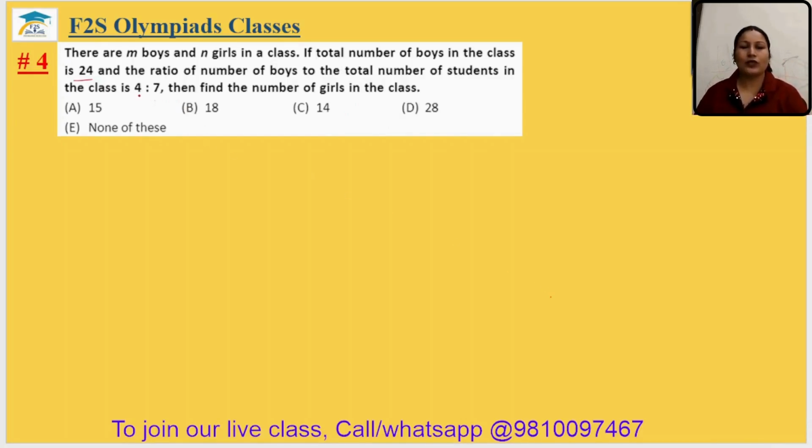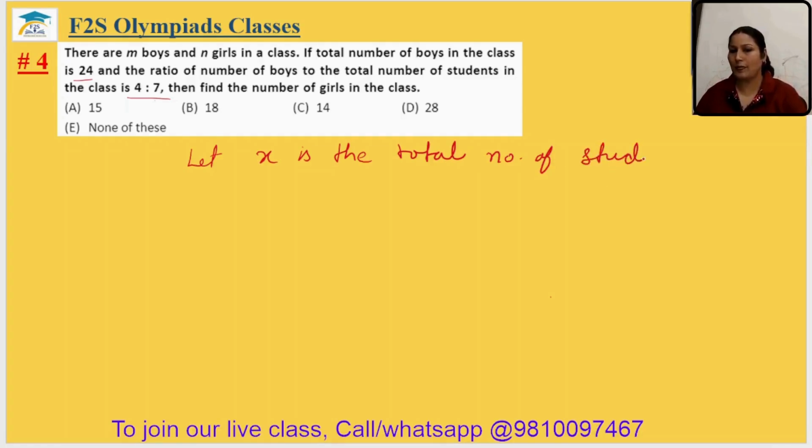So 4:7 is the ratio to the total. It means 4 boys are there in 7 total students. Let us consider X as the total number of students in the class.